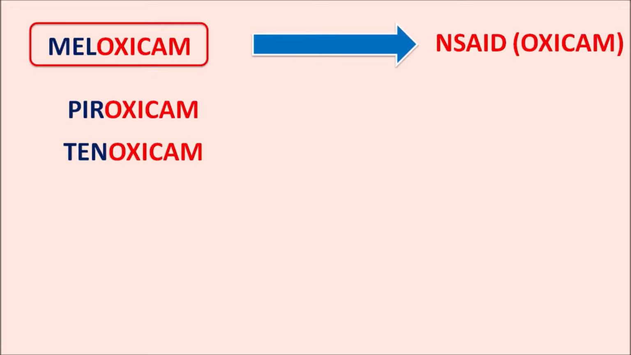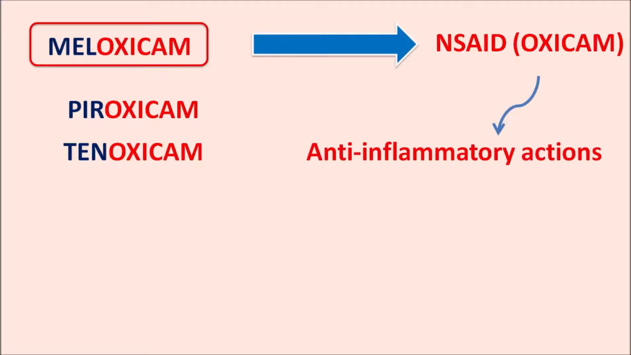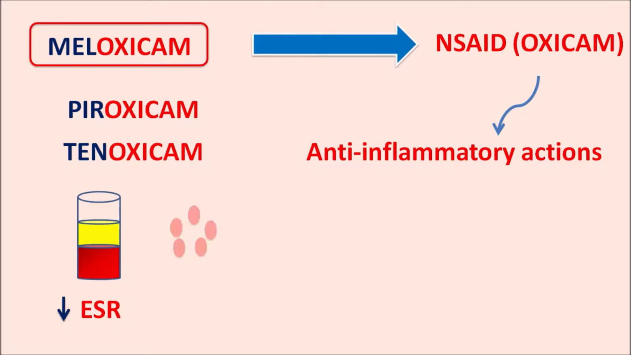And being an oxicam derivative, this drug mainly shows anti-inflammatory actions. Particularly, this drug can reduce ESR, erythrocyte sedimentation rate, as well as levels of CRP, one of the inflammatory proteins. So when their levels are reduced, the inflammatory cascade can be reduced. That's why this drug is useful as an anti-inflammatory agent, particularly in the treatment of arthritis.